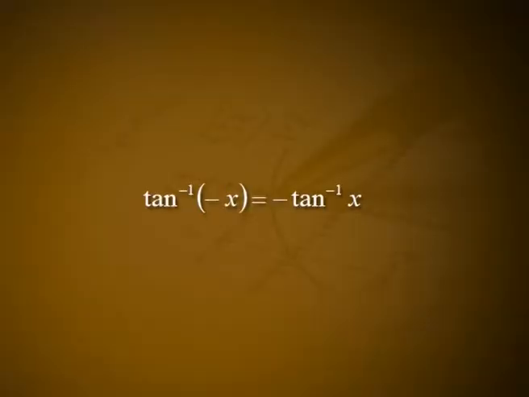Algebraically, tan inverse of minus x is equal to minus of tan inverse of x. Like the arc sine, the arc tangent is an odd function of x. The inverse of the restricted functions y is equal to cot x where 0 less than x less than pi,